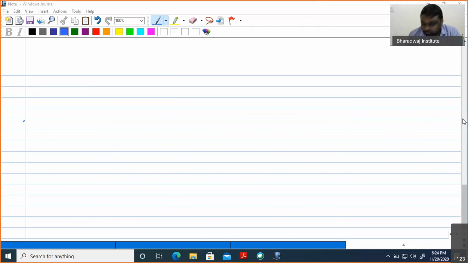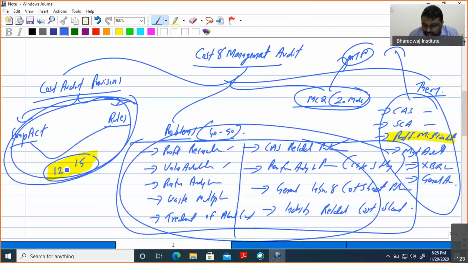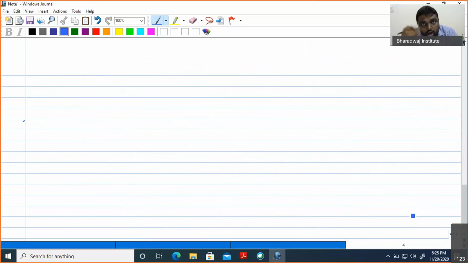So we will start. We are starting with the cost audit provisions. I am repeating once again, these provisions will be discussed in the class now. No handout will be given for provisions. Only a handout will be given for problems. No handout will be given for theory. Only the handout for problems I will give you separately. Here we are sharing the concept. We will go very slowly because it is a very small subject, you can crack it very fast.